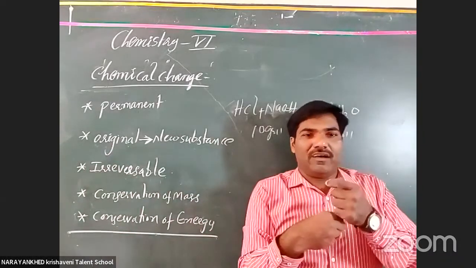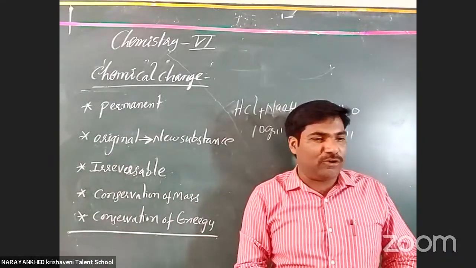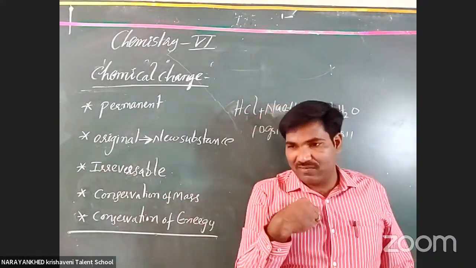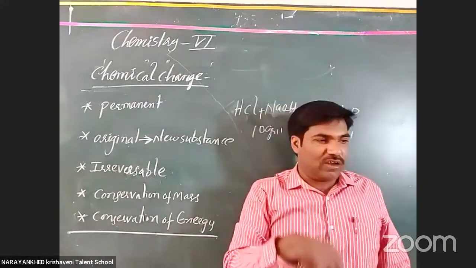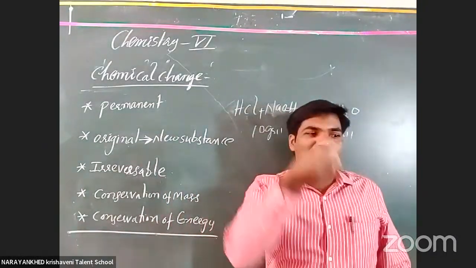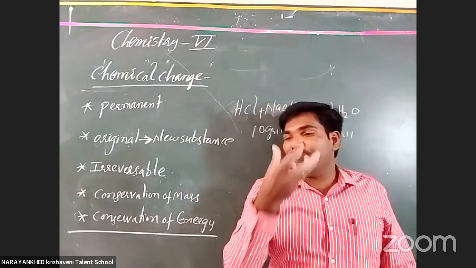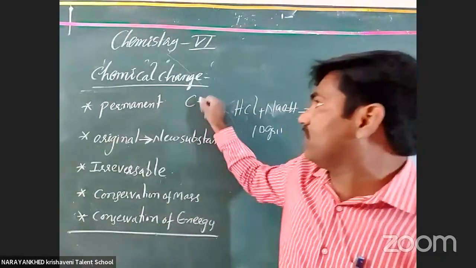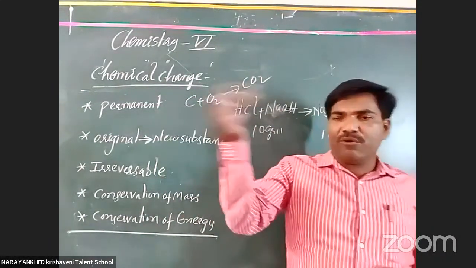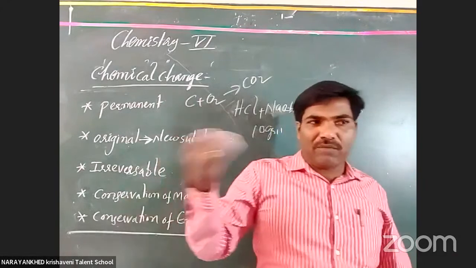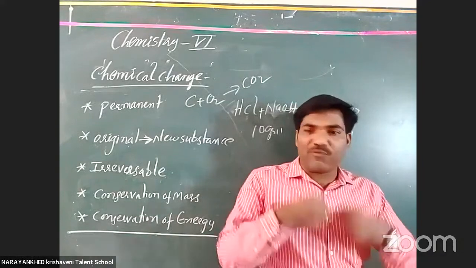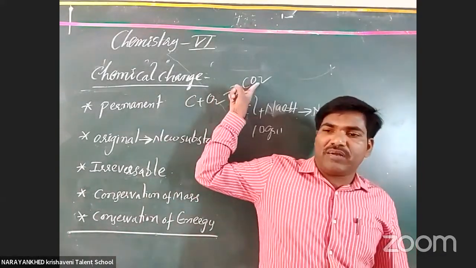You respire. How is the carbon dioxide formed in your body, you know. You take oxygen gas inside your lungs, and you have taken some food. The food contains carbon. The carbon combines with oxygen, whatever you have taken inside. Carbon combines with oxygen and forms carbon dioxide. Clear or not? Whatever food material contains carbon combines with oxygen. Actually, it is burning in our body: our food burns because of oxygen. That produces carbon dioxide.